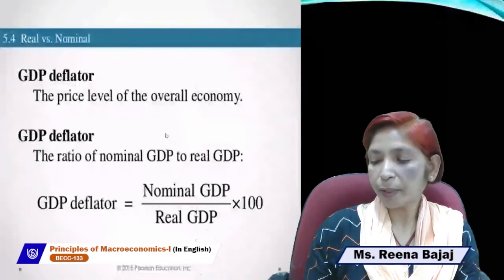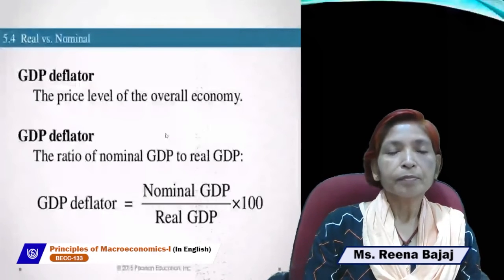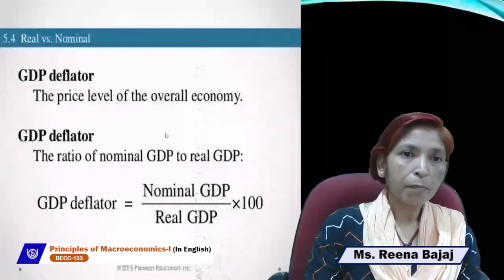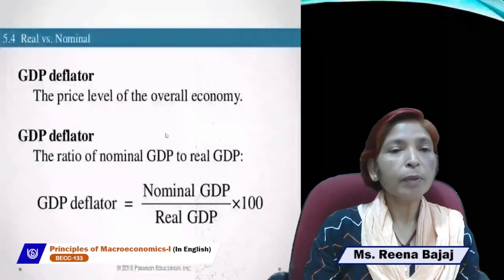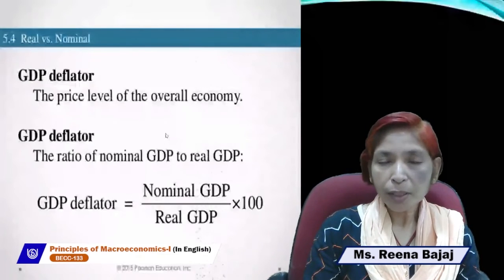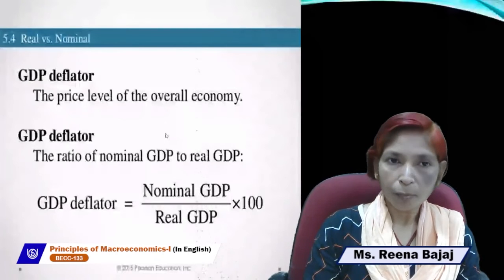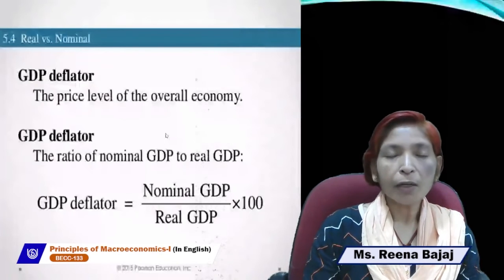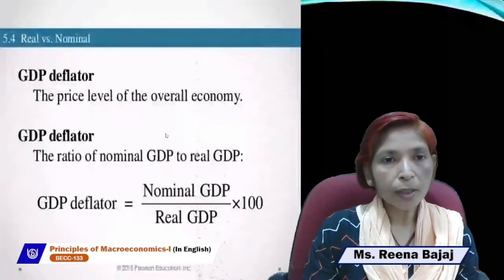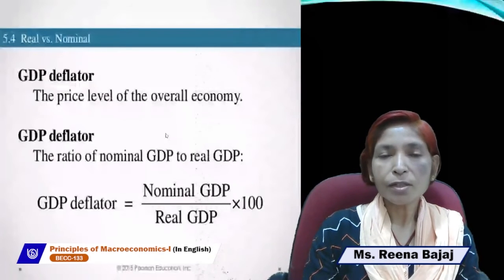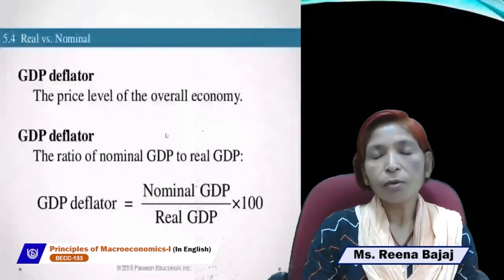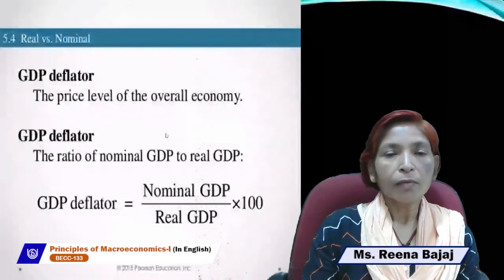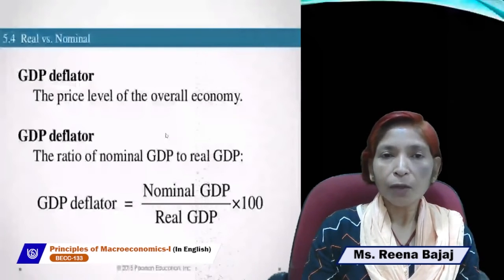As we know that GDP shows the real picture of the economy. But sometimes GDP does not show the real picture or true picture of the economy, because GDP may be real or may be nominal. If we calculate nominal GDP, it is not the true indicator of economic growth and welfare. If we estimate real GDP, then it will be a true indicator of economic growth and welfare. But how can we judge what type of GDP we calculate?